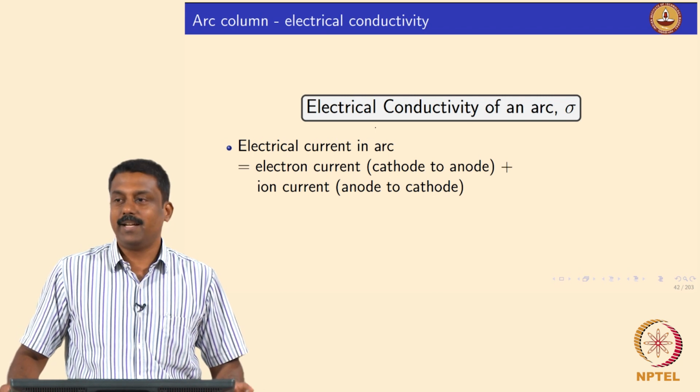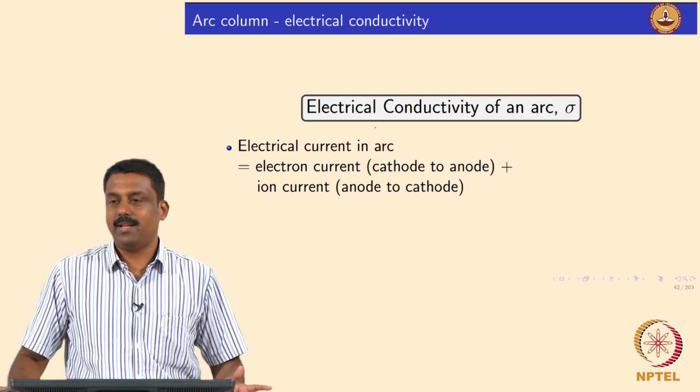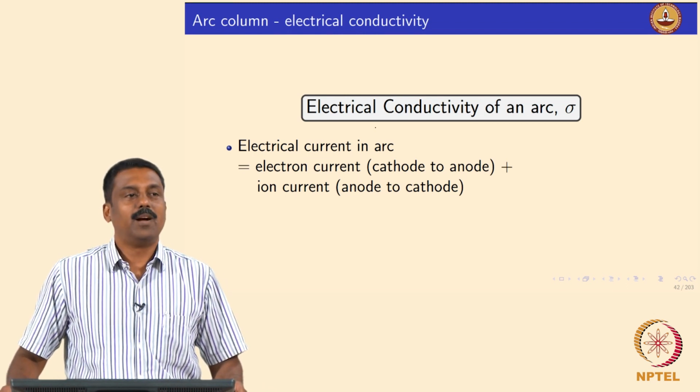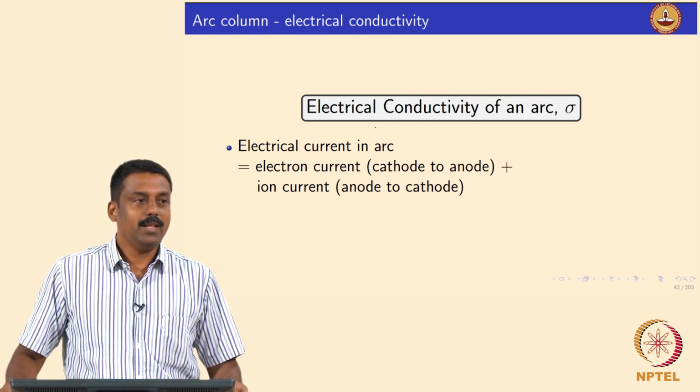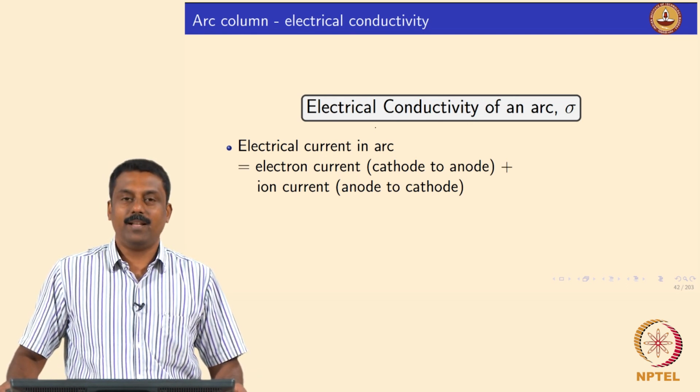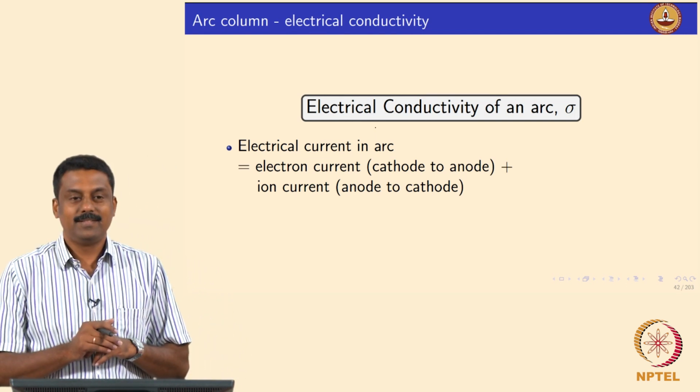So, we were looking at the reactions, the ionization and dissociation reactions that are happening in the arc, right? How it actually controls the temperature distribution of an arc. Suppose now we are going even further, and you want to calculate the actual heat generated in the arc.